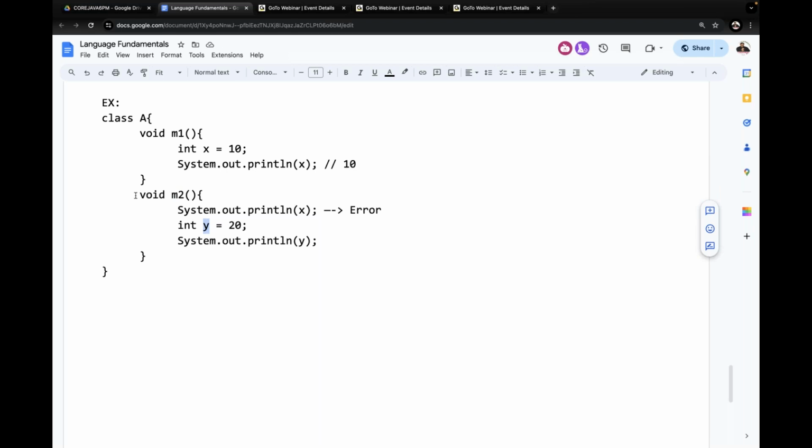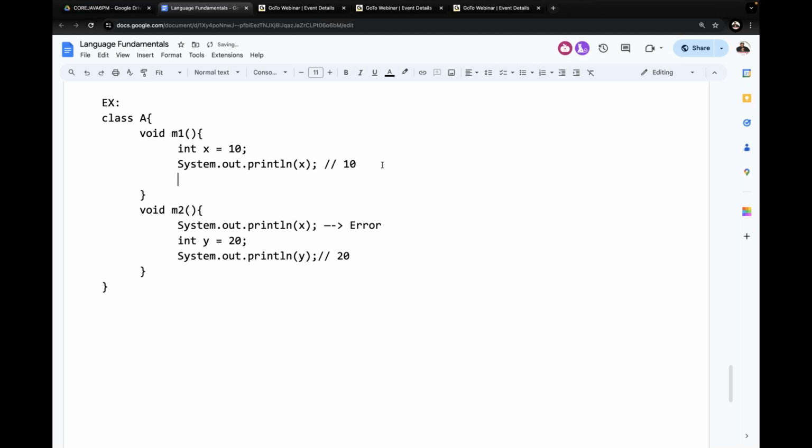This variable is available throughout the M2 method only. It is not available outside of the M2 method. When I access System.out.println of y, we are able to get the value 20. But if I try to access that variable inside the M1 method, we are going to get an error.